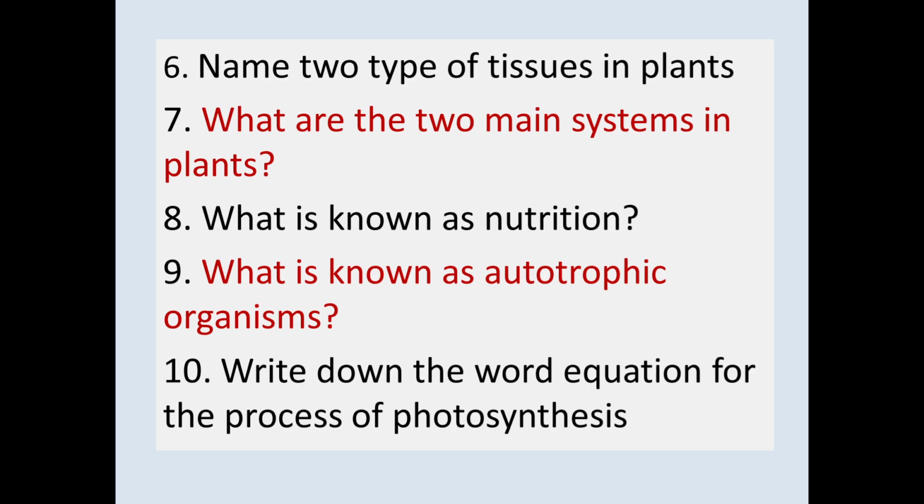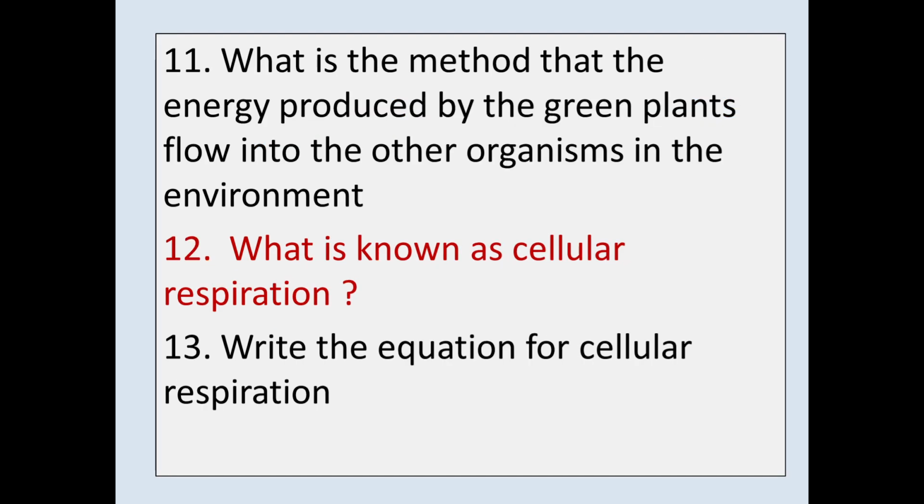Write down the word equation for the process of photosynthesis. What is the method by which the energy produced by green plants flows into other organisms in the environment? What is known as cellular respiration? Write the equation for cellular respiration. You can pause the video and answer these questions.